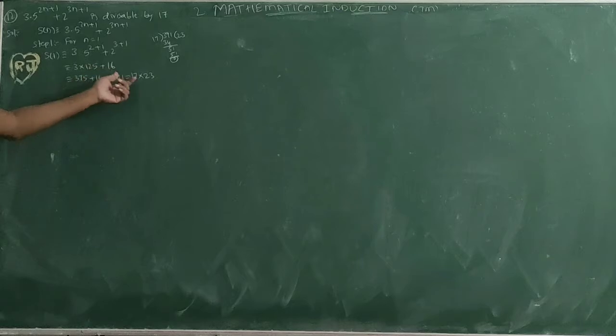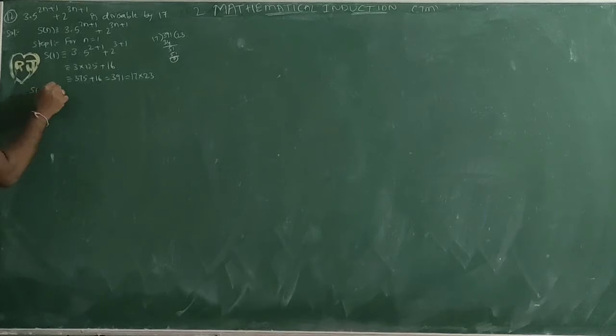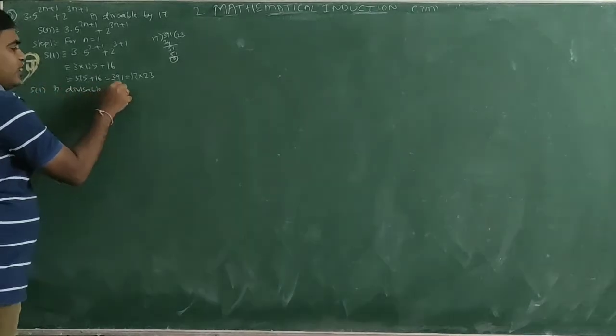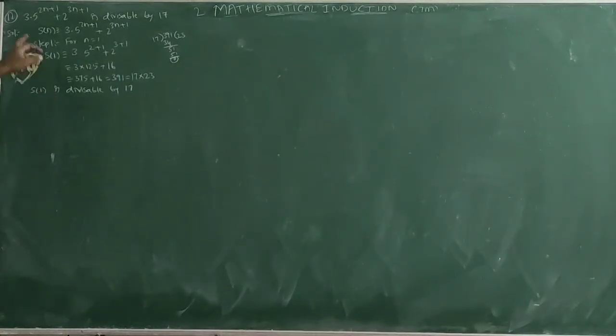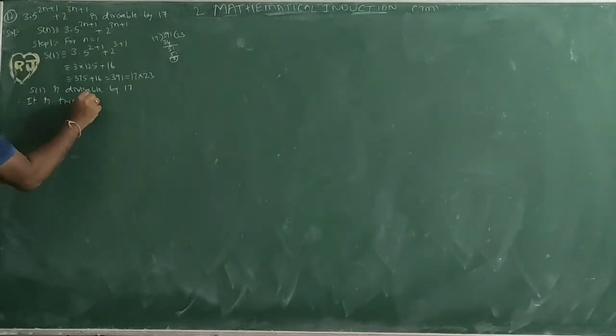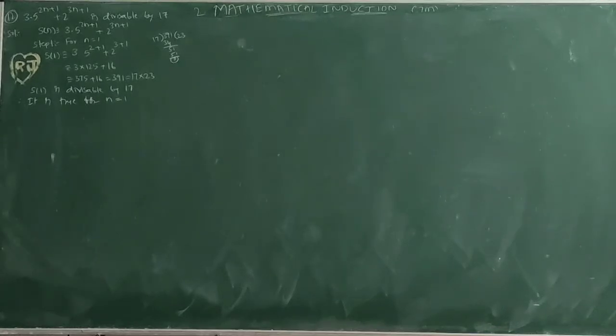So it is a multiple of 17. S of 1 is divisible by 17. So this statement is divisible by 17 for n equal to 1. Therefore the statement is true for n equal to 1.